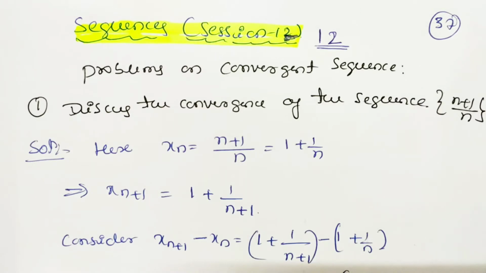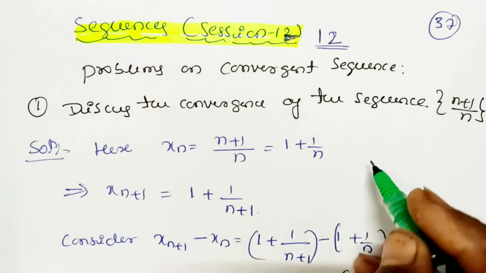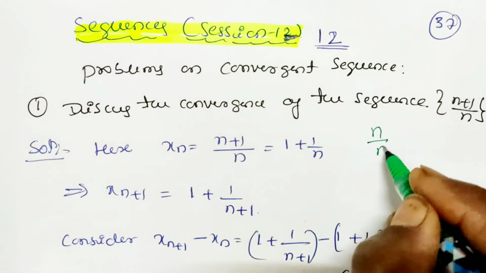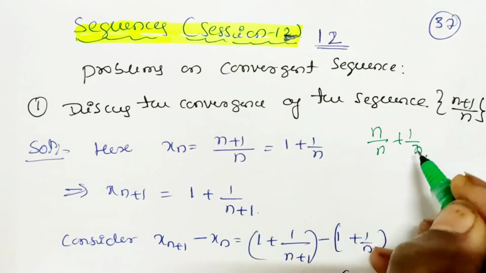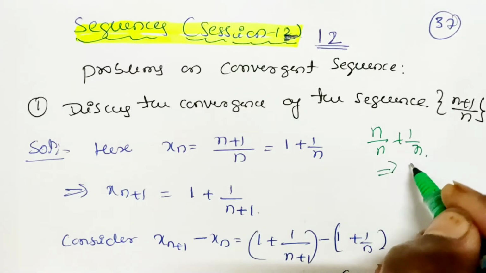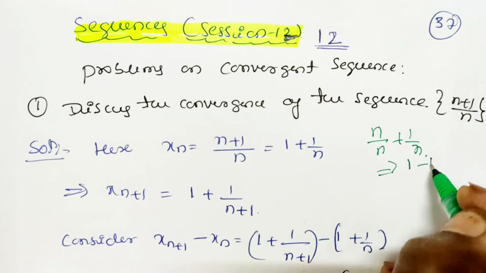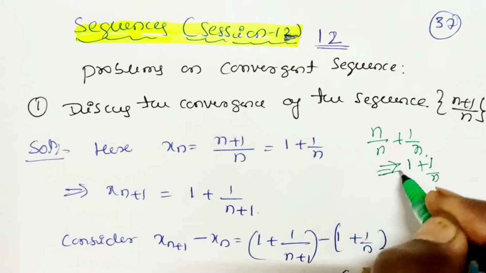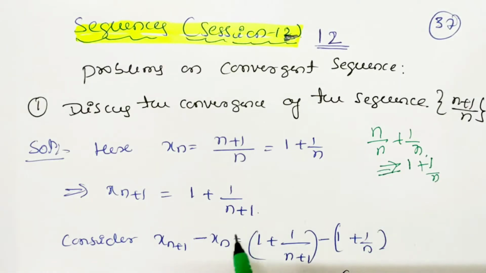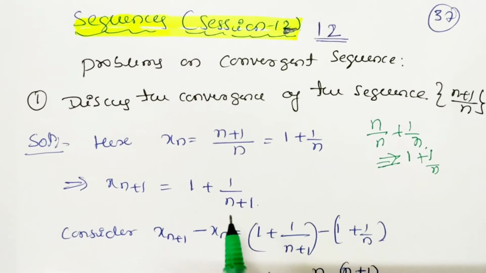Here let us take xn as (n plus 1) divided by n, that is, if you separate the terms, this is n divided by n plus 1 by n, which equals 1 plus 1 divided by n. So xn is 1 plus 1 by n. Now xn plus 1 is just replace n by n plus 1, you will get 1 plus 1 by n plus 1.